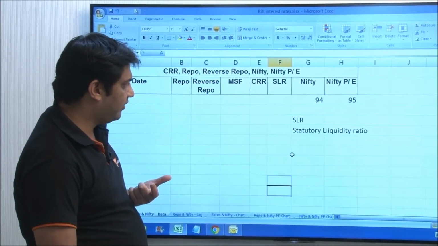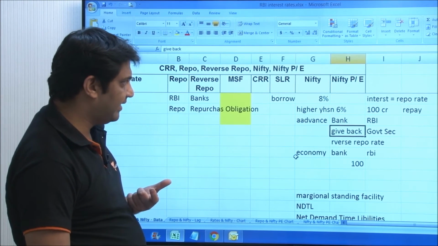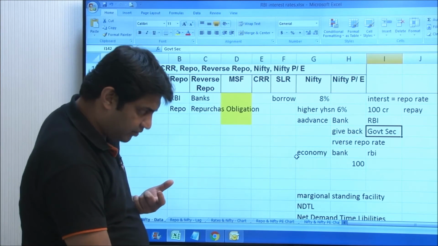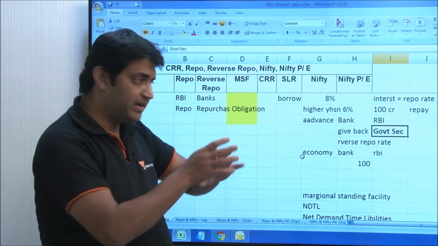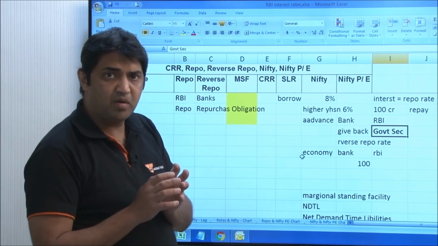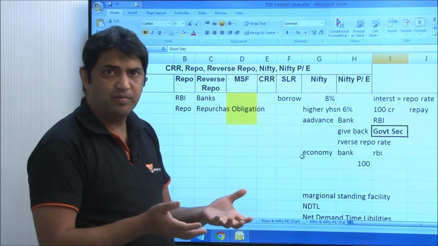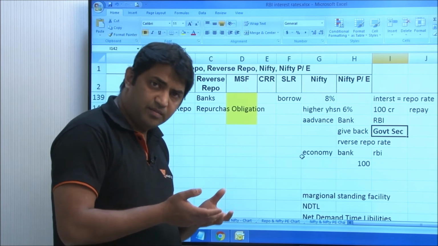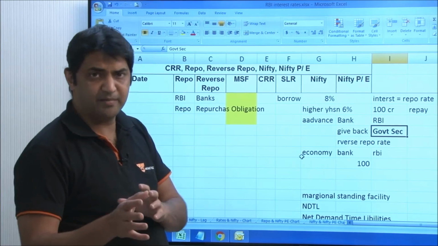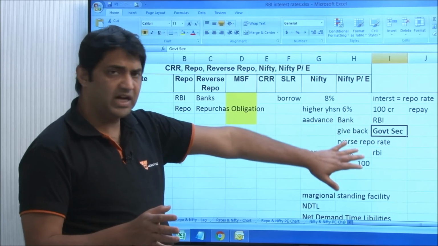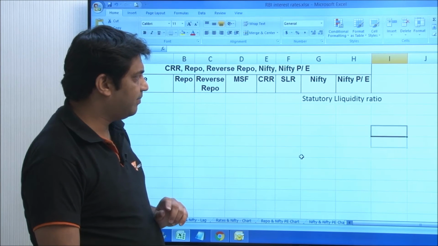So what is SLR, or what is statutory liquidity ratio? This is an important point. When we were doing repo, we had said that the bank has to give government security to the RBI. So government securities are bonds. There will be a separate session on this. Government securities are bonds which the government issues, and when the government issues these bonds, someone has to buy them. The typical players of the bond market in India are the banks or the insurance companies. It is known as the WDM, or the wholesale debt market segment. So banks have got government securities, and these government securities banks have to buy as a regulation.